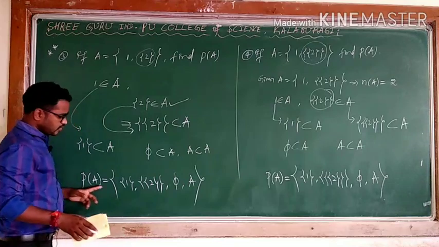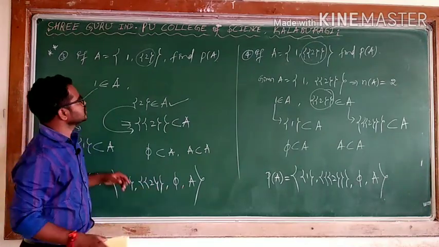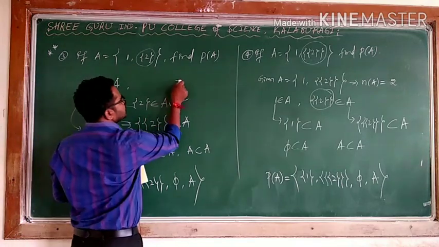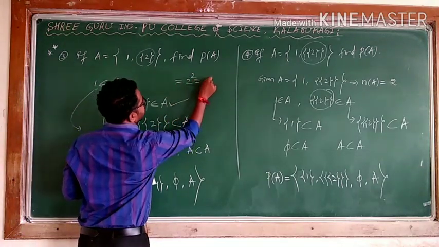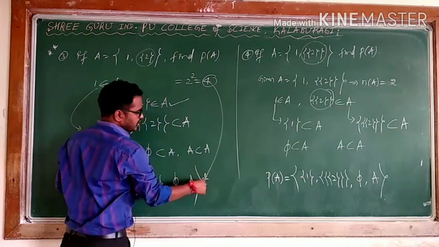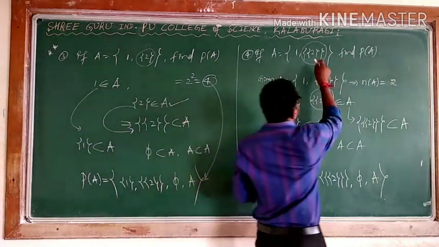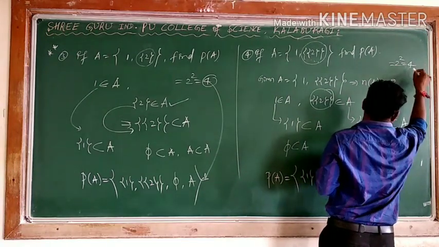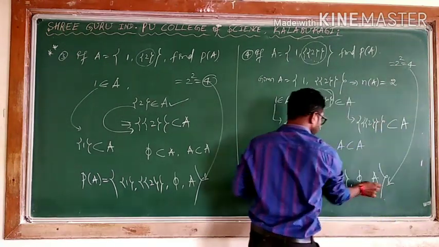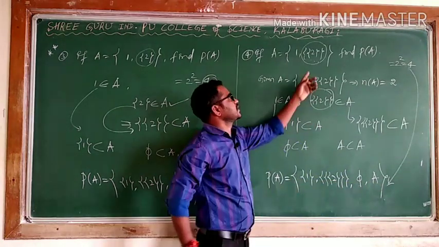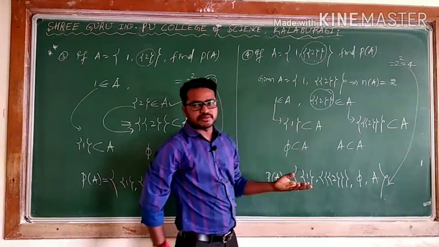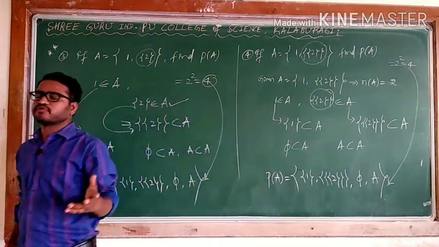I can say there are 1, 2, 3, 4, because how many elements does A have? 2 elements, means 2 to the power 2 will give us 4 elements. These are the 4 elements. Here again this has 2 elements. I can say 2 to the power 2 will give 4. These are the 4 elements: 1, 2, 3, 4. So here already this has 2 flower brackets. I took another one. If you want to make a subset, nothing. It is very simple. You take one more flower bracket.